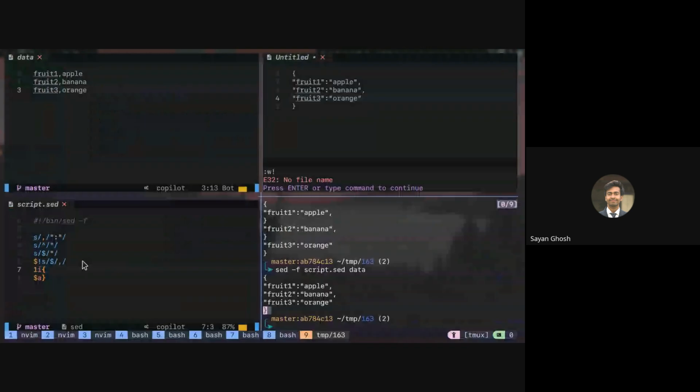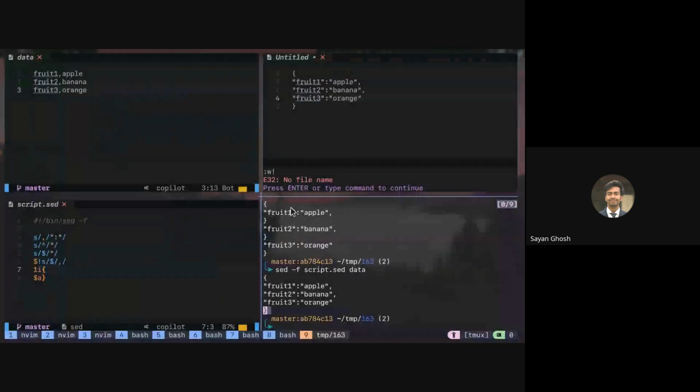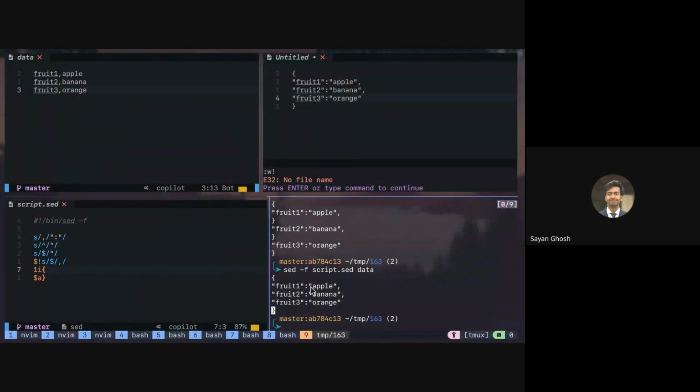Right? So maybe this is easier to understand, or maybe this is easier for you. So either way, we can do it both ways. So the 1 I and the $A will add the opening and closing. And then for each non-last line, we have to do one kind of substitution where we add the quotation to the left and right, and we add the colon instead of comma in between.